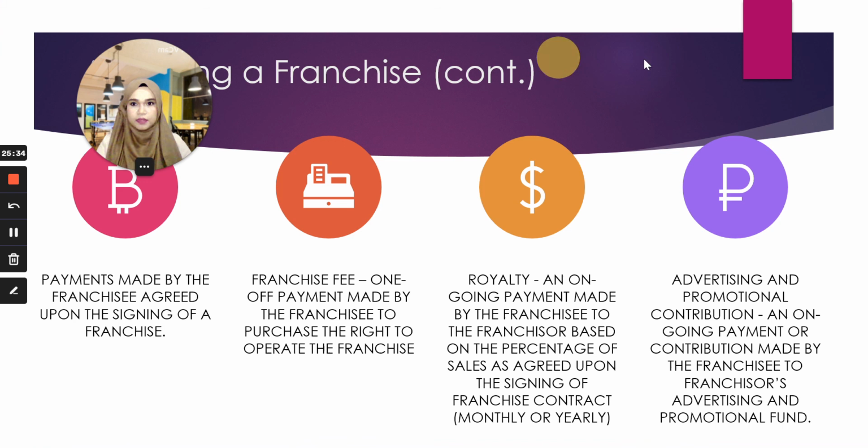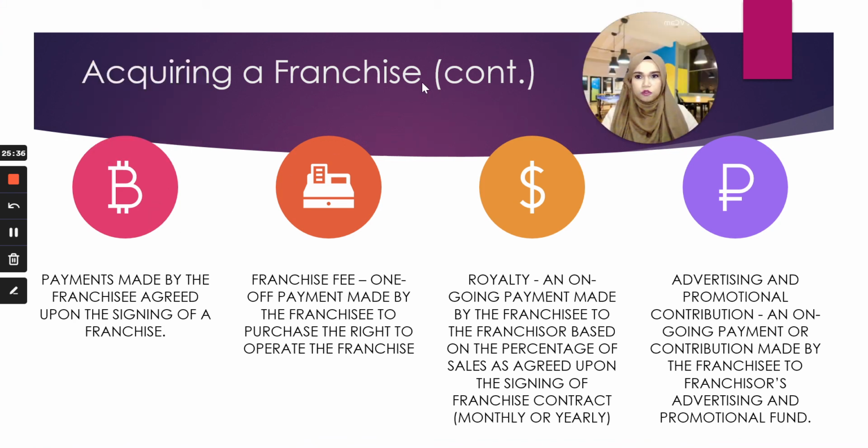Now, to acquire a franchise, you need to make payment to the franchisor, which franchisees need to agree upon when signing a franchise. So as a franchisee, let's say I want to open up a Hilton hotel, for example. I need to make payment to the franchisor, and there are 3 payments that need to be made. Number 1, franchise fees. Number 2, royalty fees. And number 3, advertising and promotional contribution fees.